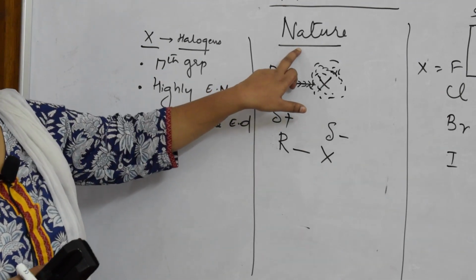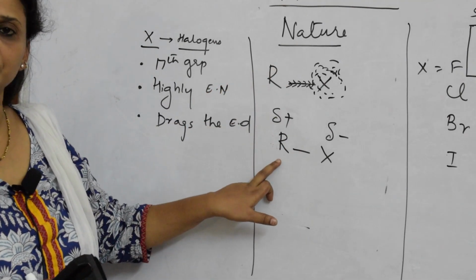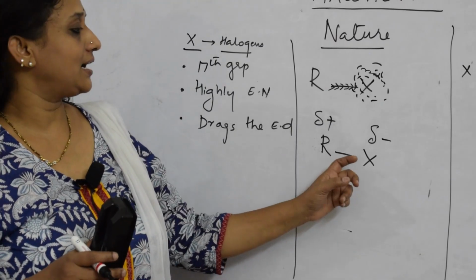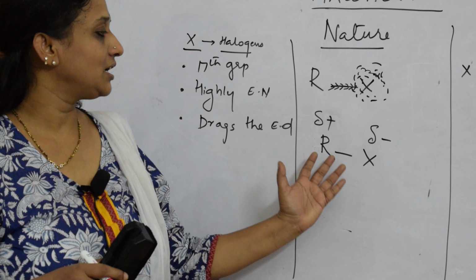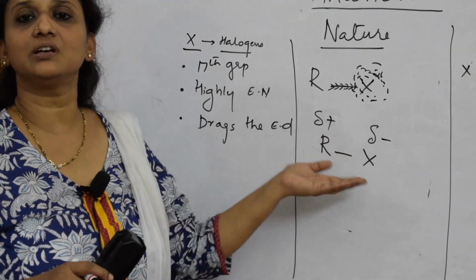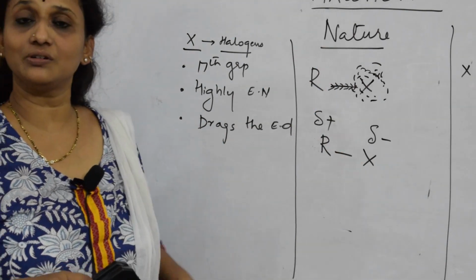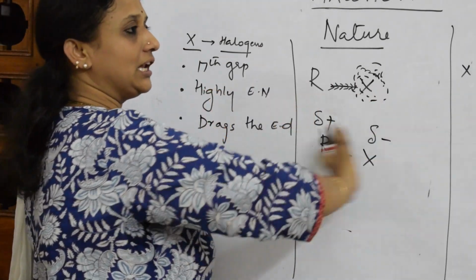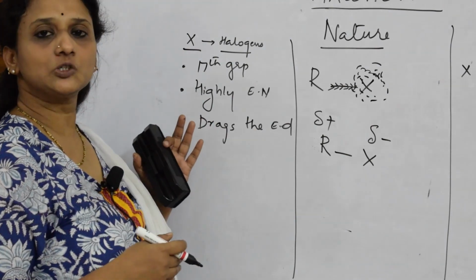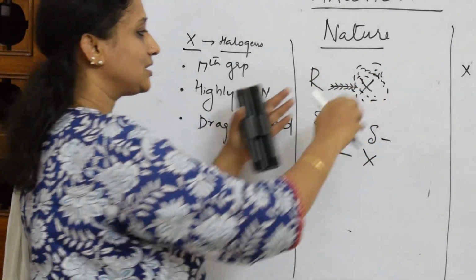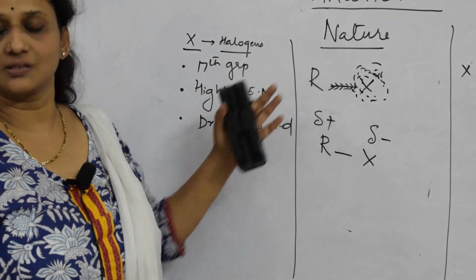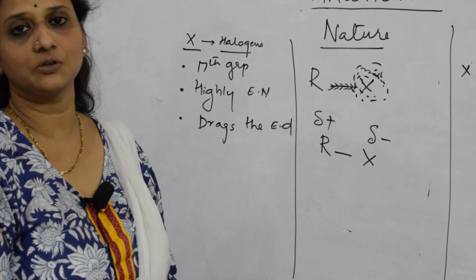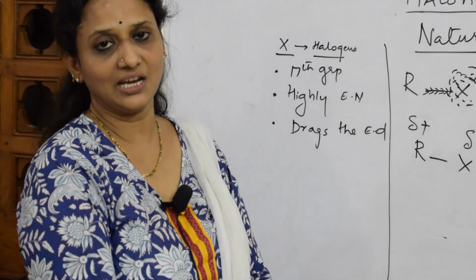So the nature of haloalkanes, due to the electronegativity difference: the alkyl group attains a partial positive charge and the halogen attains a partial negative charge, and there is a creation of a dipole in the molecule. This is what we have to remember: this is electronegative, this becomes electropositive, this drags and this loses the electrons. This is the nature of haloalkanes, and let us meet in the next video for questions based on the nature of haloalkanes.